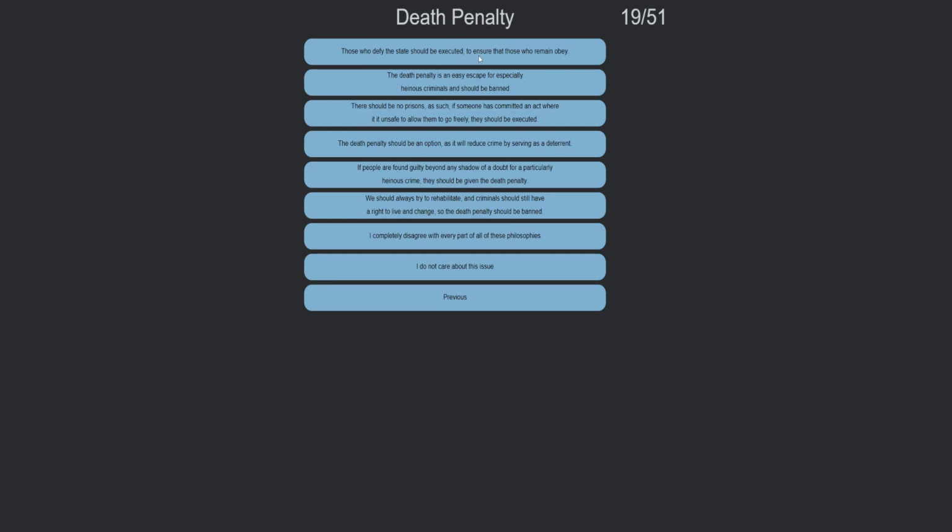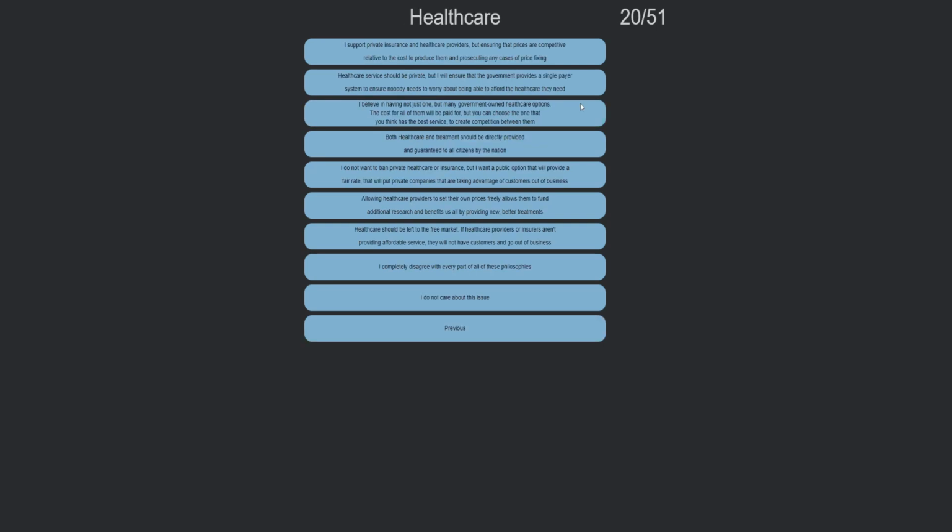Death penalty. Those who defy the state should be executed to ensure those who remain obey. Death penalty is an easy escape for especially heinous crimes. It should be banned. There should be no prisons as such. If someone has committed an act where it is unsafe to allow them to go freely, they should be executed. Yes. Death penalty should be an option to reduce crime by serving as a deterrent. I like both of these. Someone has committed a crime where it is unsafe to allow them to go freely, they should be executed.